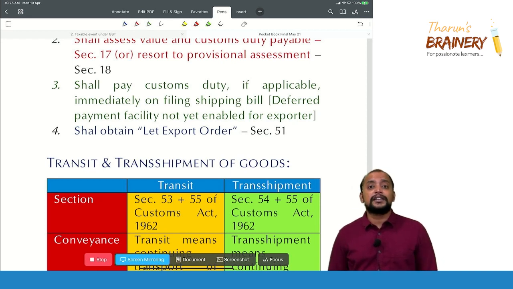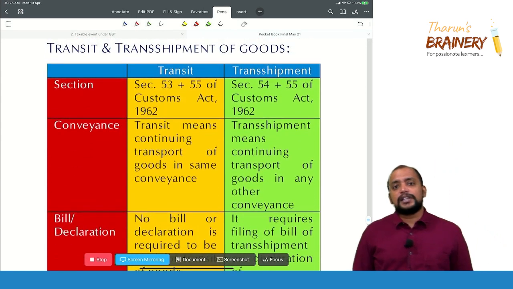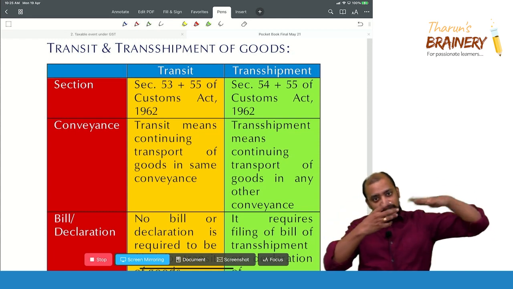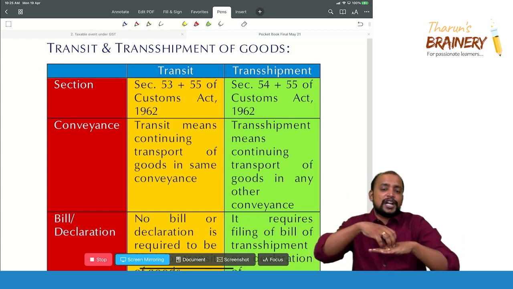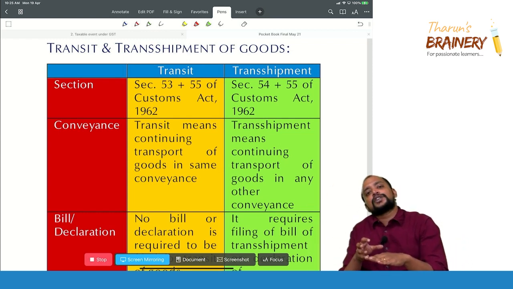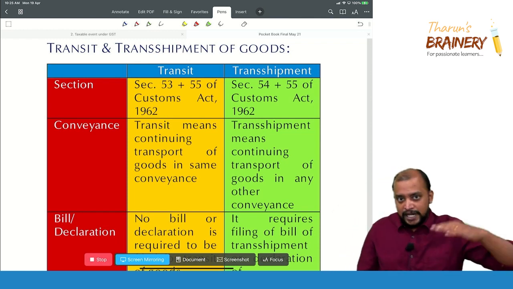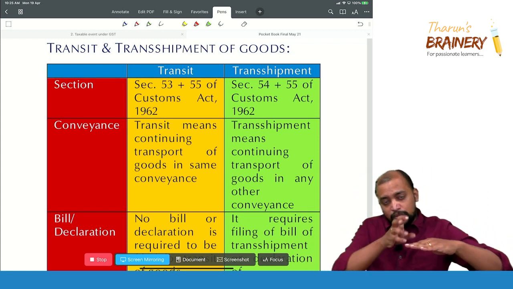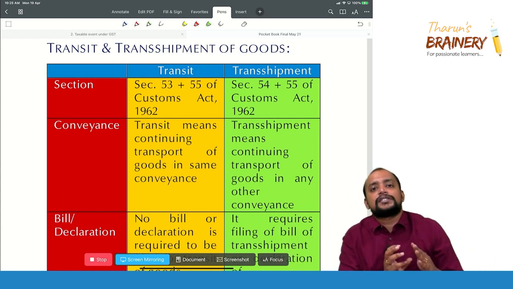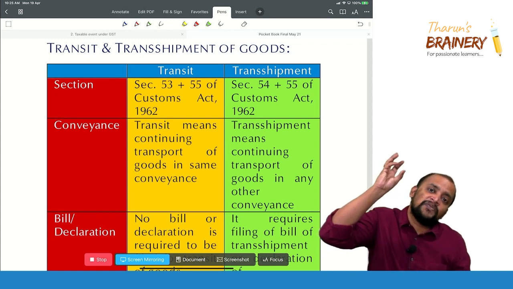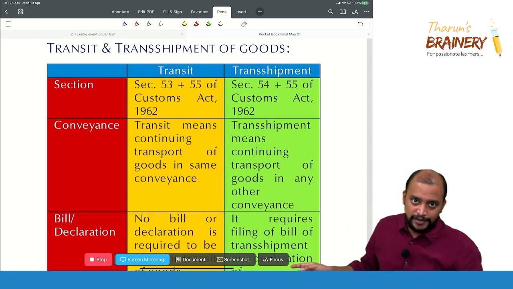And then transit and transshipment. What is this transit and transshipment of goods? Like there is a vessel which is carrying some goods. That vessel comes to India, and some goods are unloaded in India. The remaining goods are taken to some other place in India. Now these goods are called goods in transit if the same conveyance which first brought the goods is taking the goods to the different location.